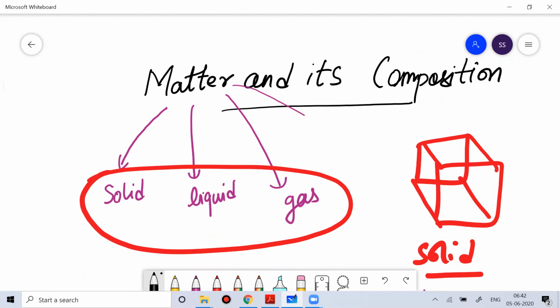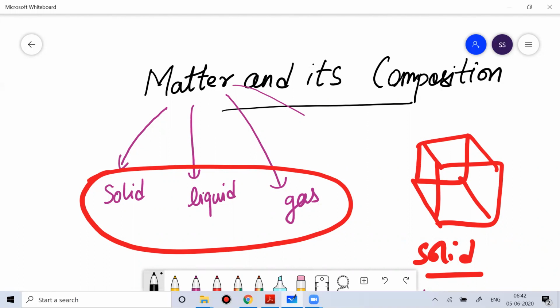So when we talk about matter, what is basically matter? Matter is anything which has mass, which occupies space, and which can be perceived by your senses. Matter is made of atoms and molecules. Atoms are the smallest particles of matter.